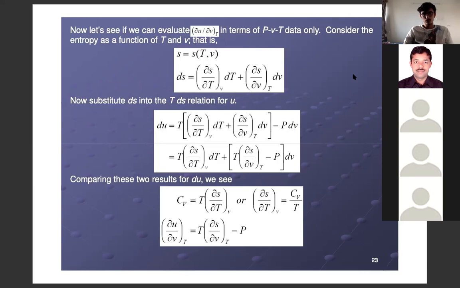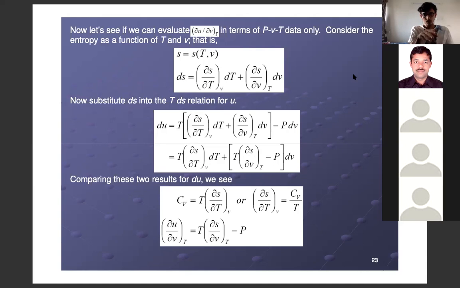What have we done? We have substituted the expression for dS as curly S by curly T dT plus curly S by curly V dV. It is in the expression which we get from combining the second law and first law of thermodynamics. It was TdS minus PdV. So in place of dS, it is substituted from here. Now further solving, you get an expression for dU.